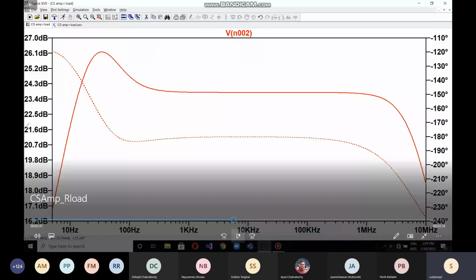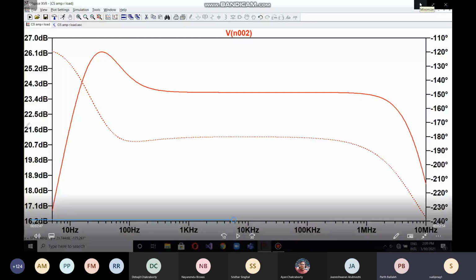Yes, sir. So see, there are two capacitances. Please increase the volume, Parth. Your voice is too small. Yes, sir. Sir, now can you hear me? Slightly better, not so good. Okay, sir. So I'm hearing some sounds. I think someone's mic is on.